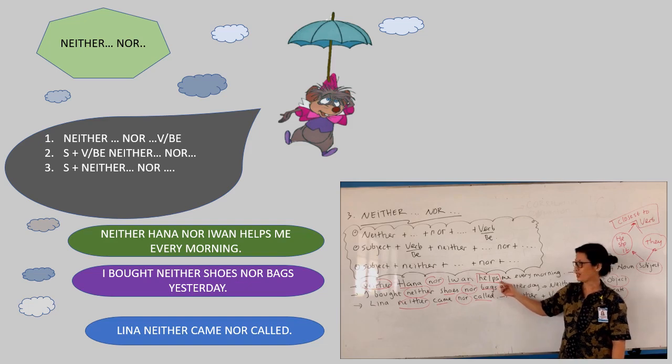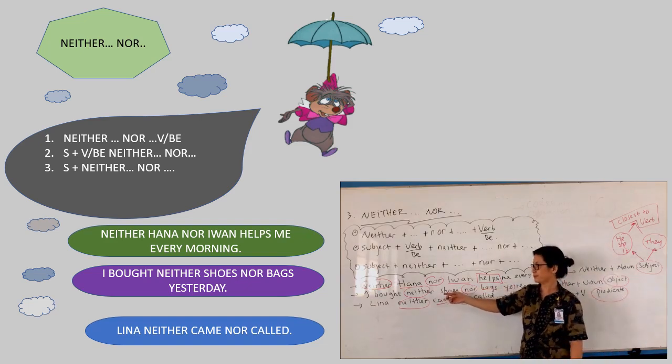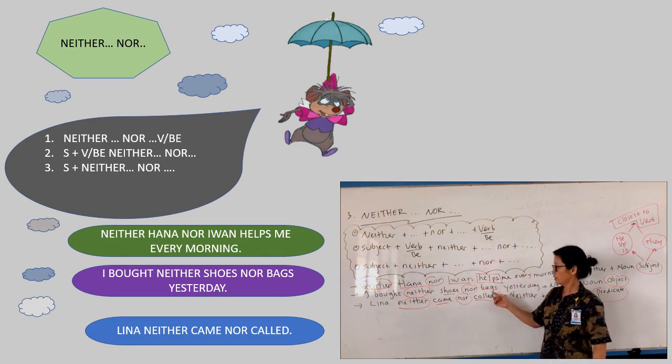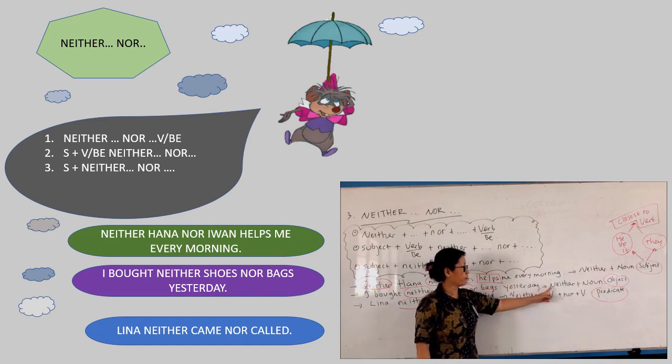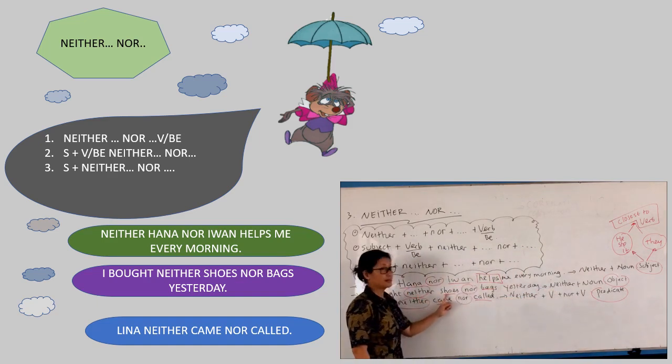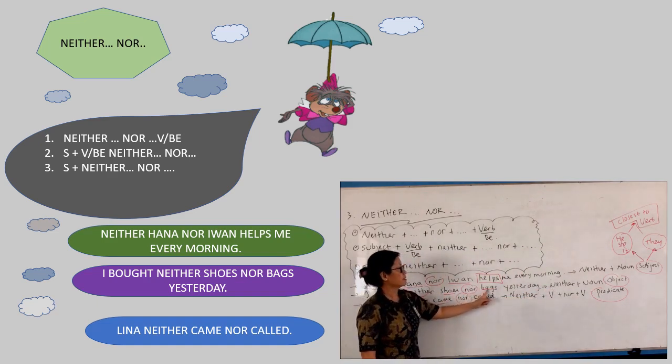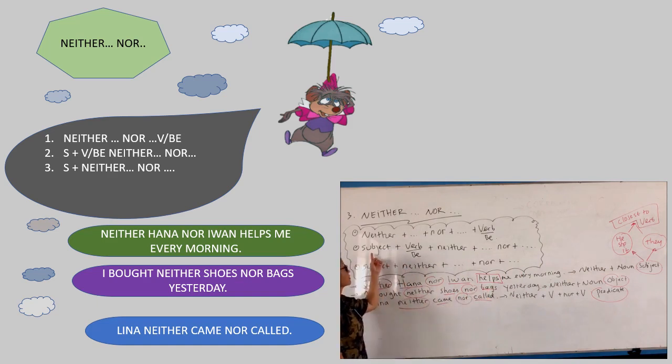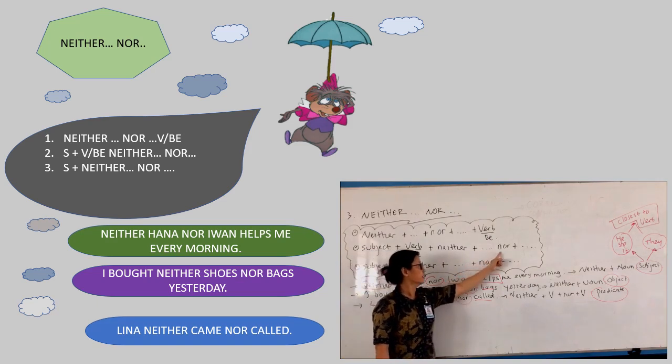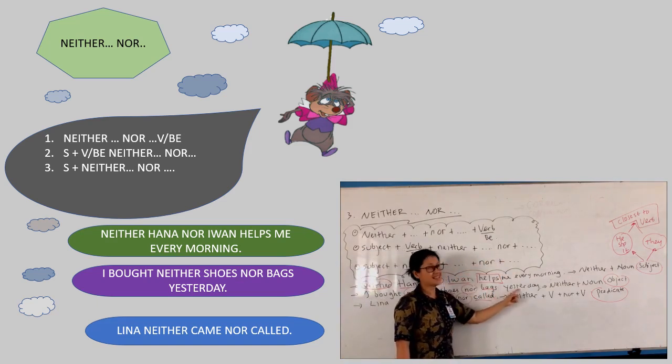Understand, yeah? Good. Now let's come to the second example. I bought neither shoes nor bags yesterday. Here we have neither plus noun nor plus noun as an object. So something like this, right? Subject, I bought neither, and then we put the noun, shoes here, nor bags yesterday. Okay, so we put noun as the object.